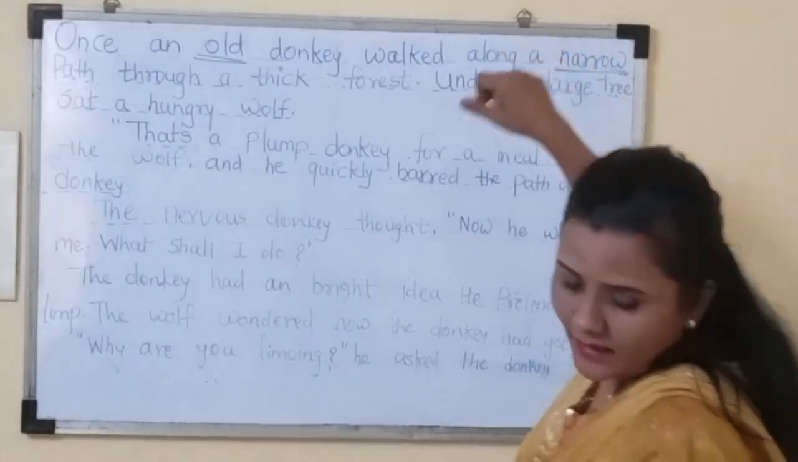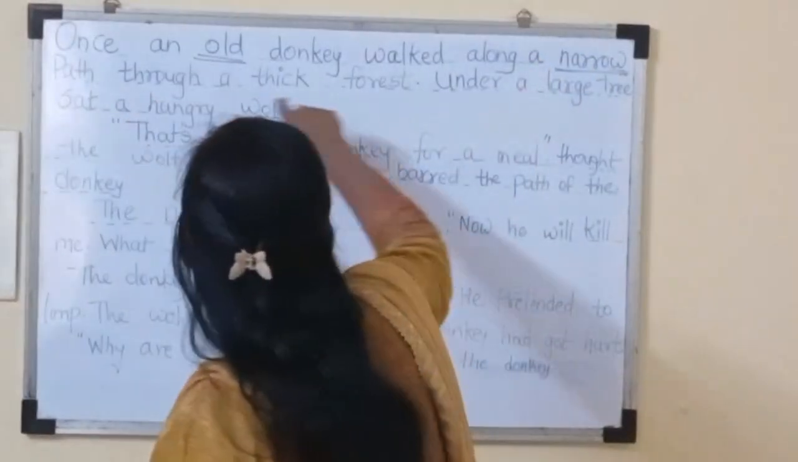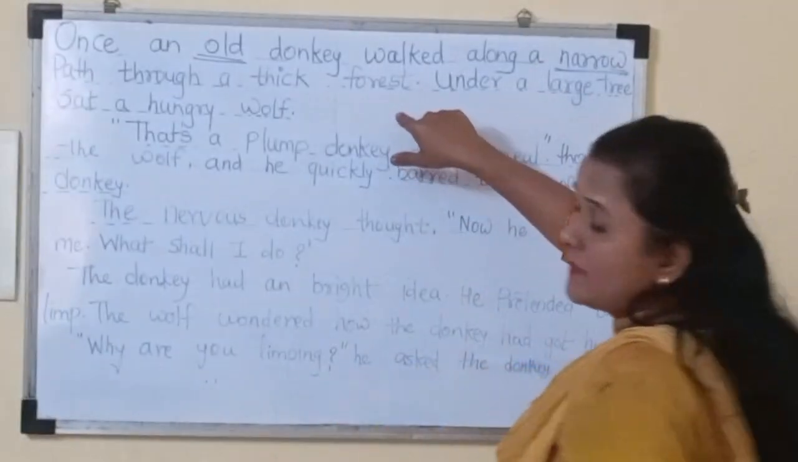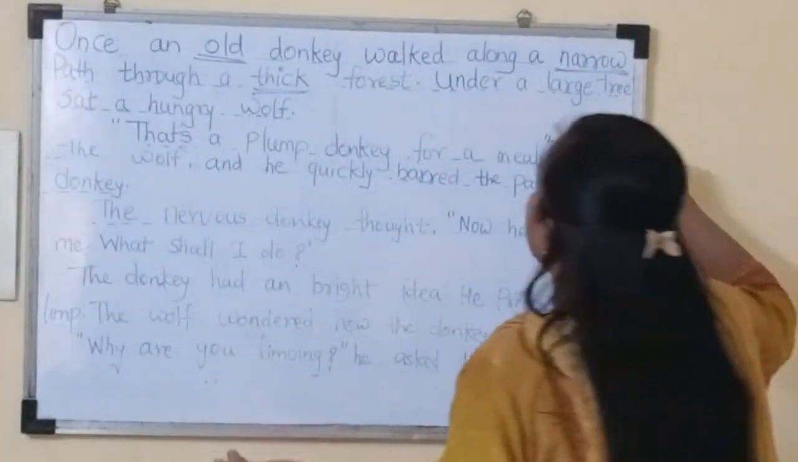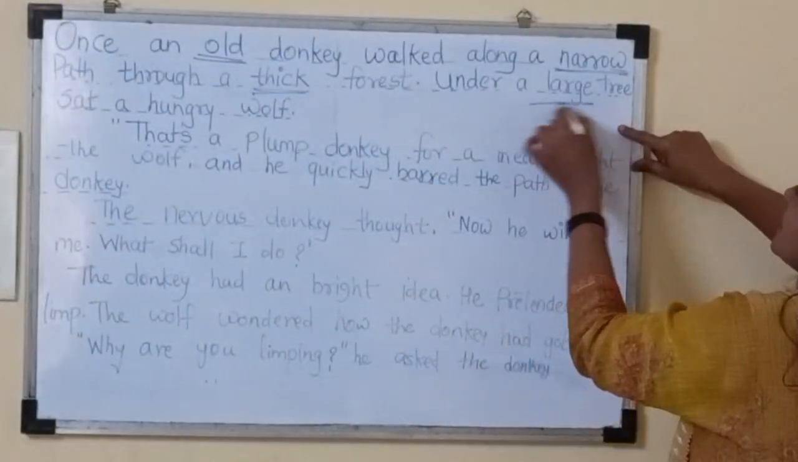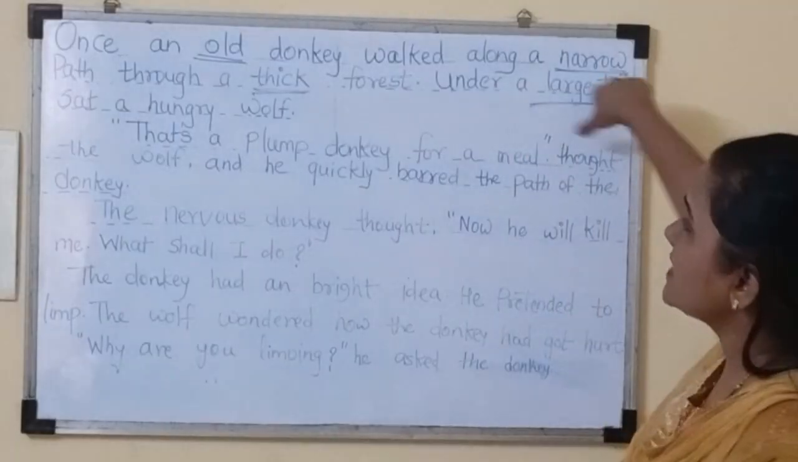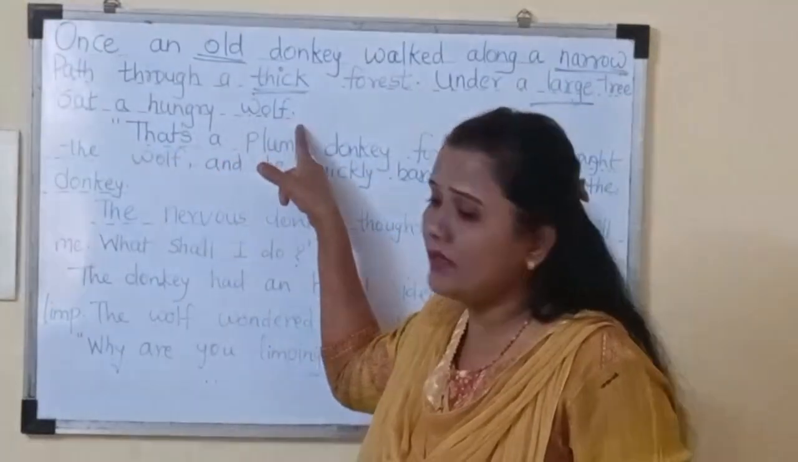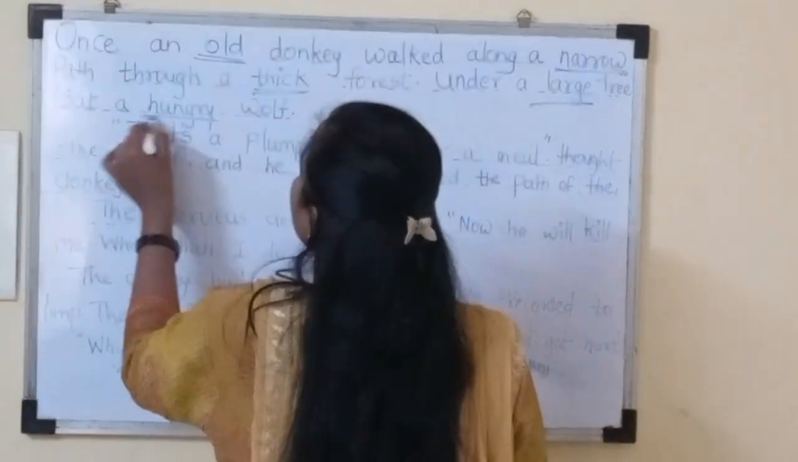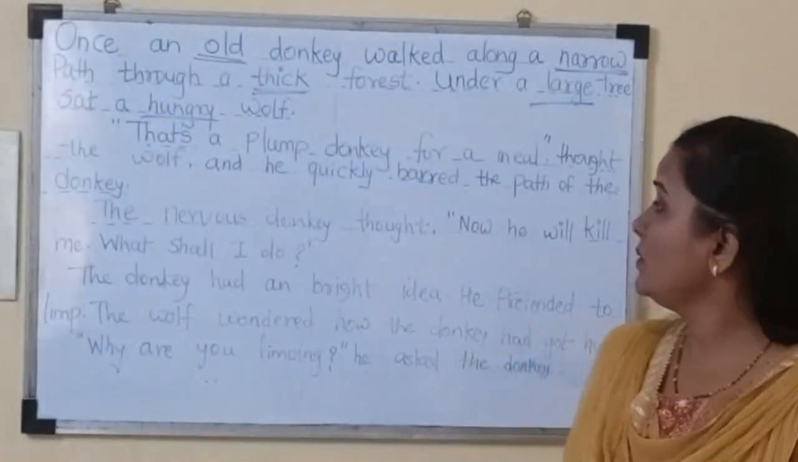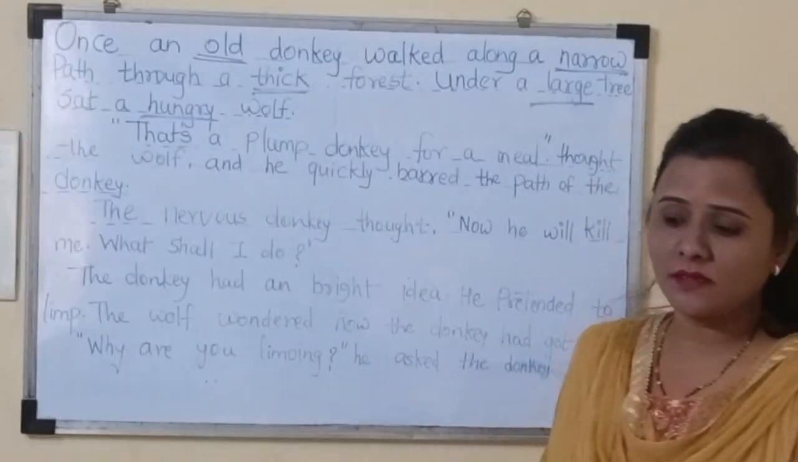After that, through a thick forest. Forest is there, but thick. Under a large tree. Which one? Large. Large is an adjective. Large tree sat a hungry wolf. Wolf is there, but he is hungry. So hungry is also a describing word. Understand? Yes. Now do the next and give me the answers. Do it fast.